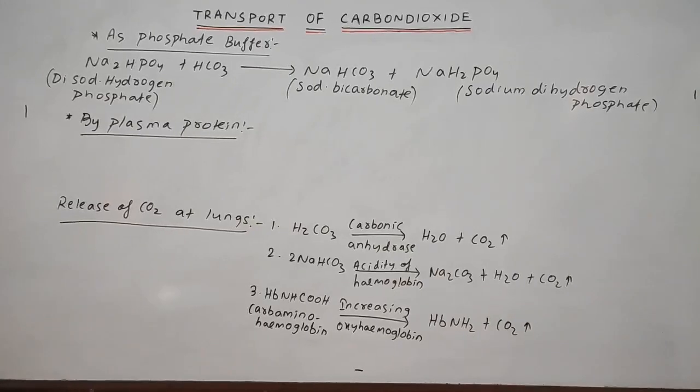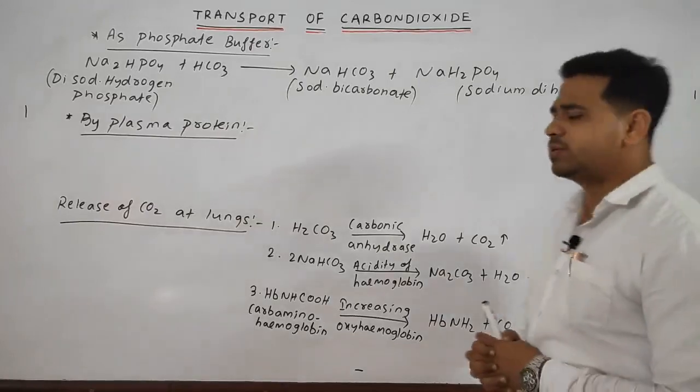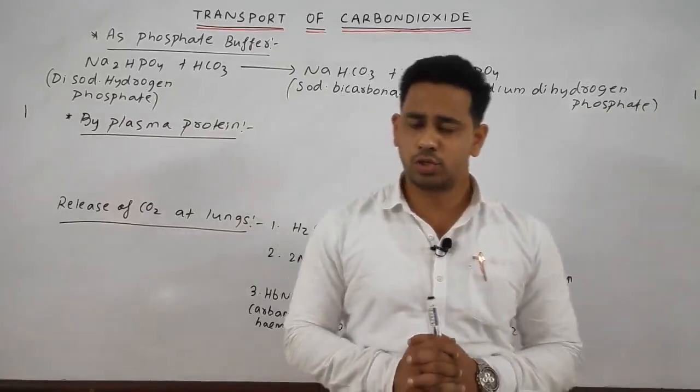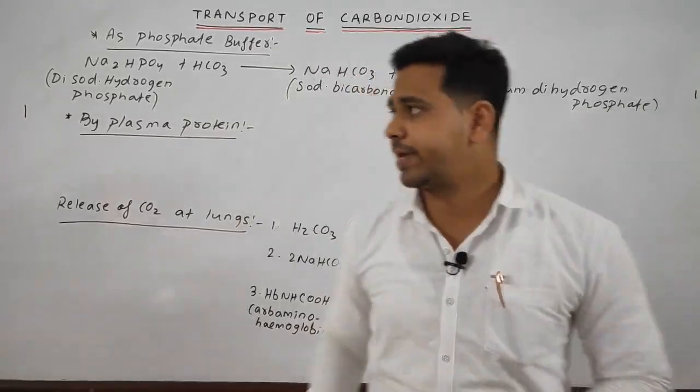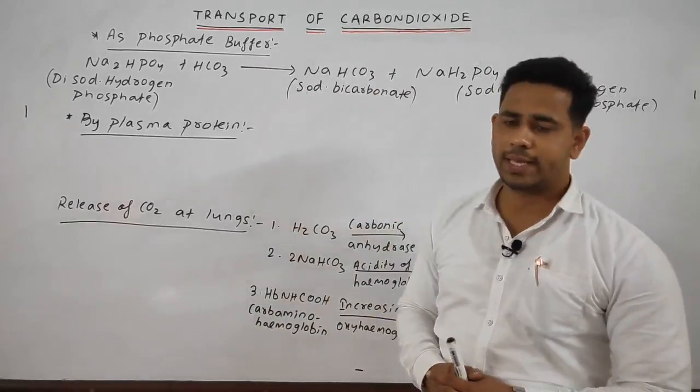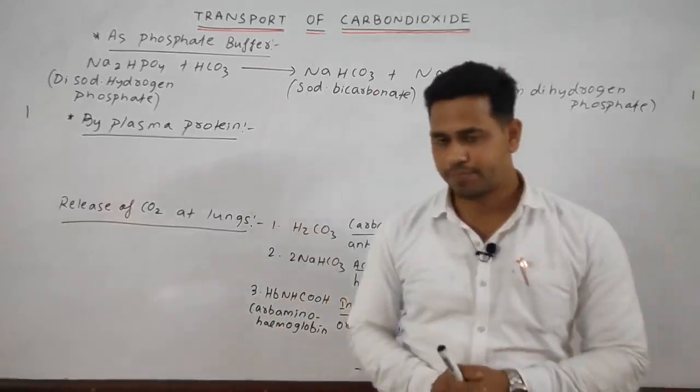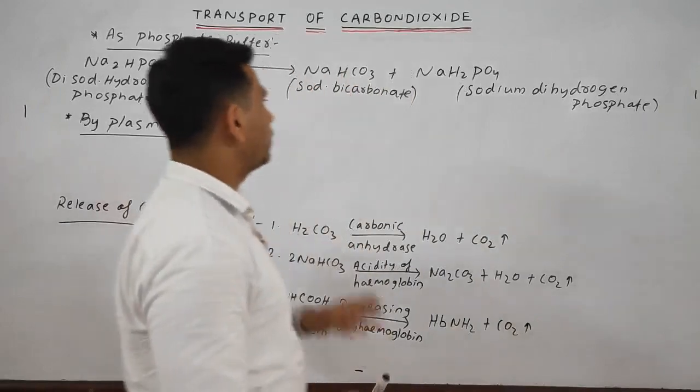Next students, we will discuss that a negligible amount of carbon dioxide is also eliminated in the form of phosphate buffer or plasma protein. What happens in the case of the phosphate buffer?